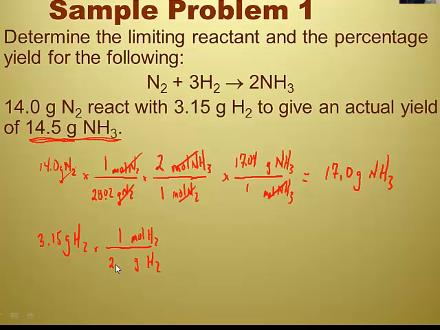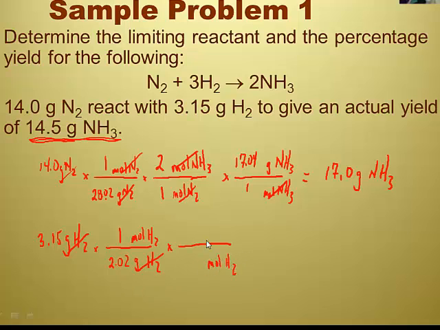So 1 mole is 2.02 grams. Wait, why isn't it 3 moles? I see a 3 in the balanced chemical equation. Because that's not the molar mass, Mrs. G. Okay. So the molar mass says that 1 mole is 2.02 grams. If you wanted me, I could put 3 moles on top, but then I'd have to put 6.06 grams of hydrogen. I don't want to mess up that nice definition. The mass of 1 mole is 2.02 grams.